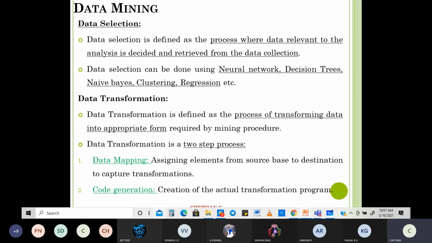Now think about neural networks, decision trees, naive Bayes classifier, clustering, regression. All these things are lab programs in your 7th sem machine learning. Think about it. All these are lab programs. So you're not going to just look it up. You're going to study in detail what all these things are in machine learning. Okay, what is this? You are basically taking data which is needed, and to do this, you are using all these algorithms, neural networks, decision trees.